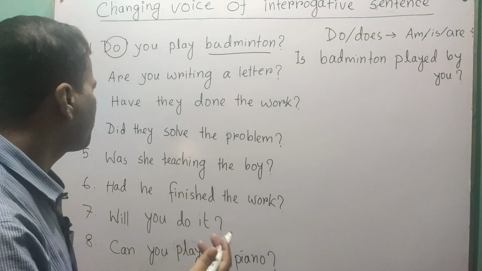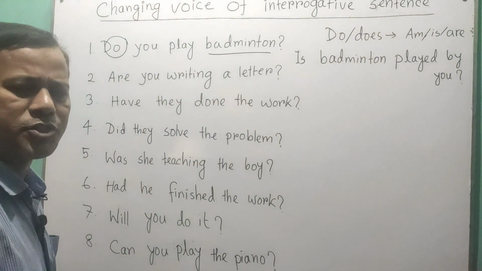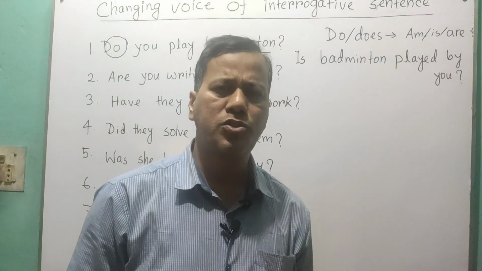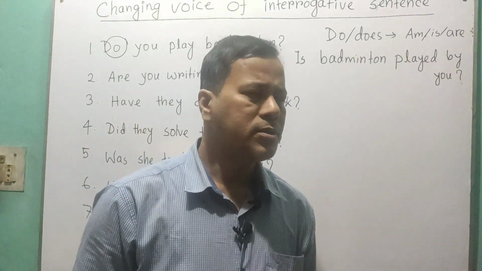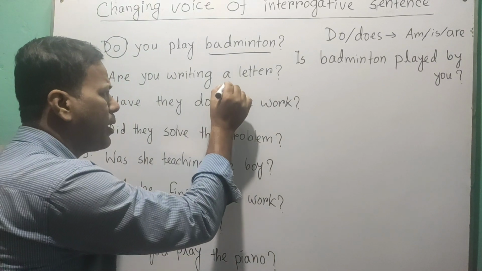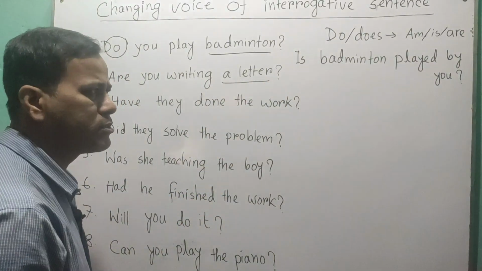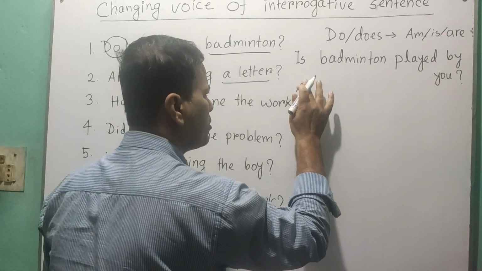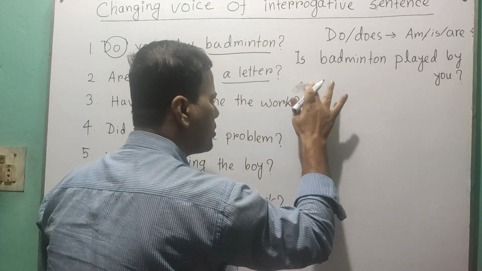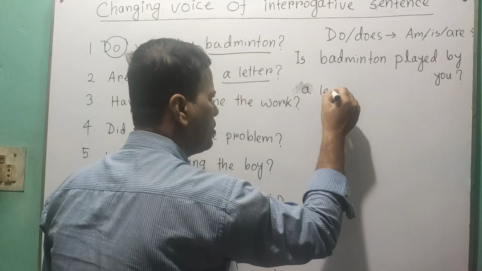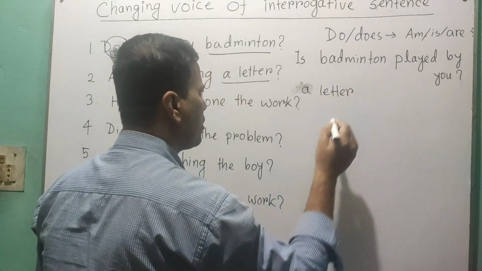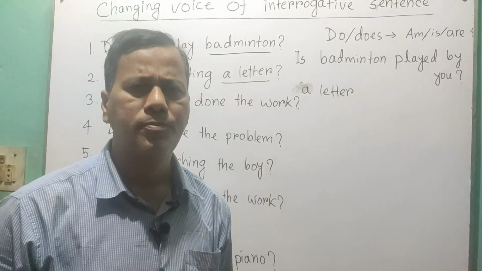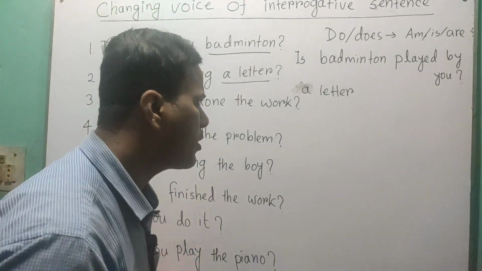So let's move forward. Are you writing a letter? So are you writing a letter? It is in present continuous tense. Okay. So for this, what we have to do? We have to find out the object, a letter. So we have to write it, a letter. Sorry. We start with small, a letter. Okay. For letter, we can use auxiliary verb is.